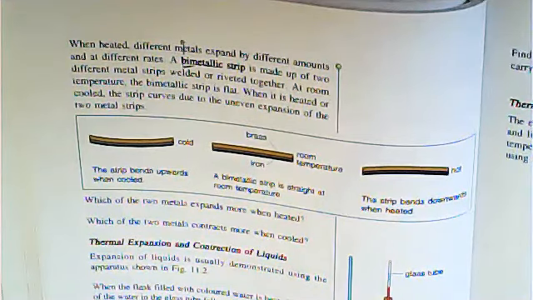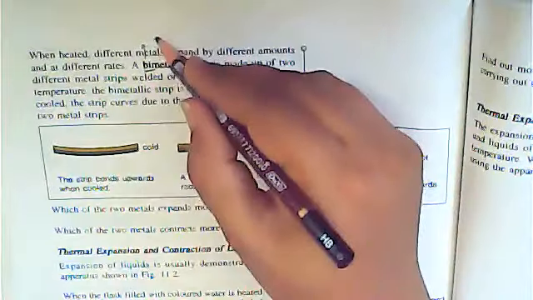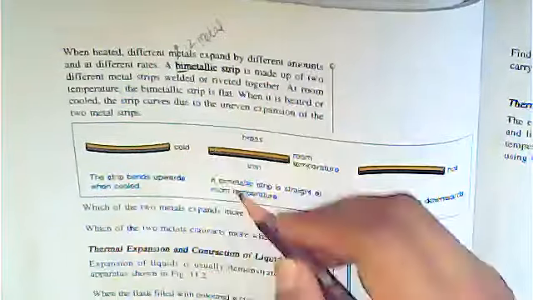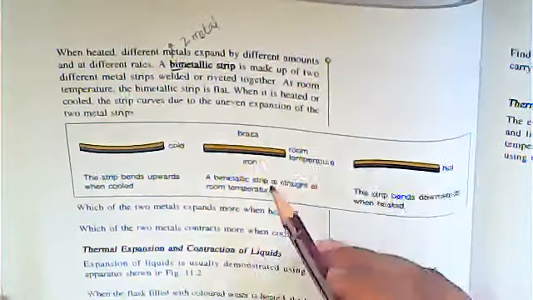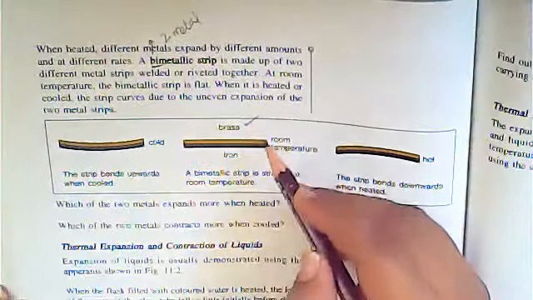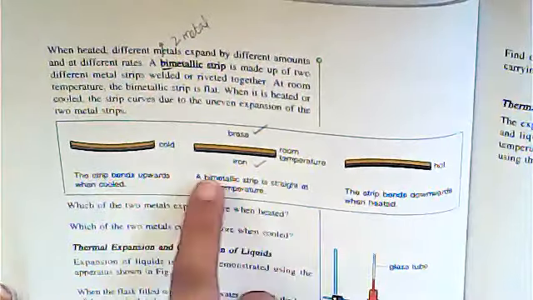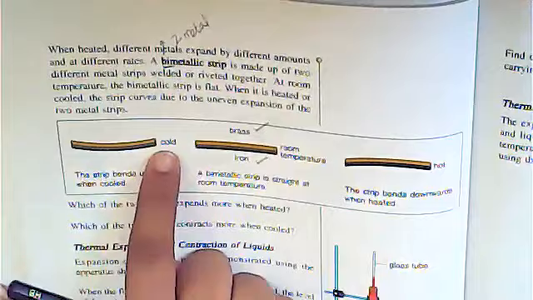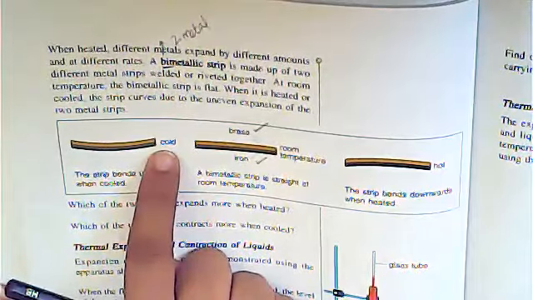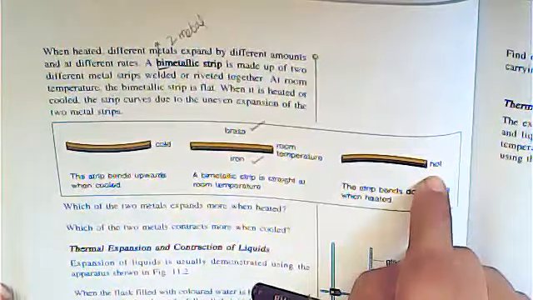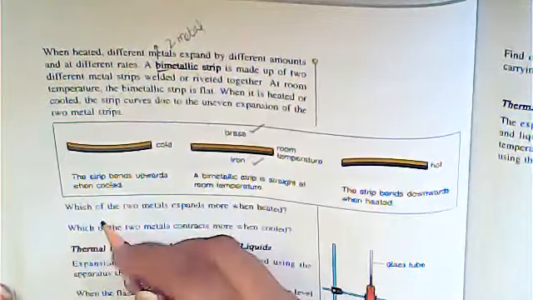Bi means two. So bimetallic means two metal strips. So what are those two metals? Number one is this one, which is brass, and the next one is iron. So we can ask what happens when you cool down a bimetallic strip, or what happens when you increase its temperature. So you have to pick the right answer.